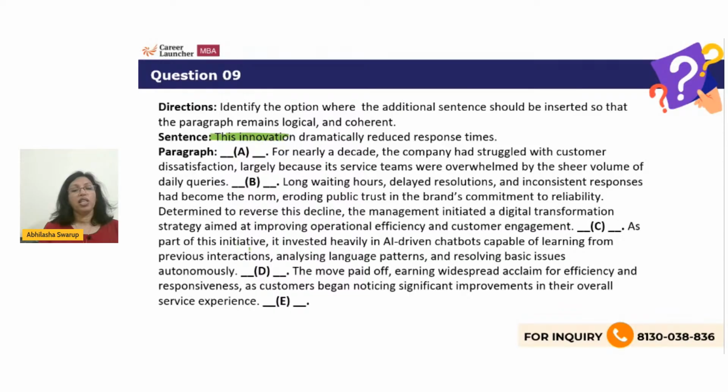See, as part of this initiative, it invested heavily in AI-driven chatbots capable of learning from previous interactions, analyzing language patterns. So what was the innovation that they invested in? AI-driven chatbots. And the move paid off. Which move? This innovation move, right? So therefore, D is a very good choice. So that's your answer, option number D, guys.